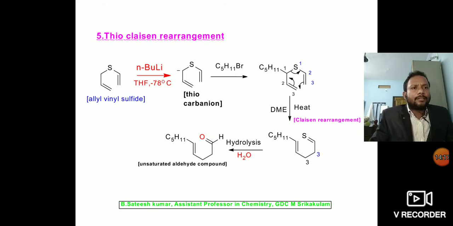Heat and DME solvent are required for this conversion. Here the 1,1 bond breaks and a new bond forms between the 3 and 3 carbons, so it is called a 3,3 sigmatropic rearrangement. A new sigma bond forms between the 3 carbons. Further, this compound on hydrolysis in the presence of mercury chloride forms gamma delta unsaturated carbonyl compounds.